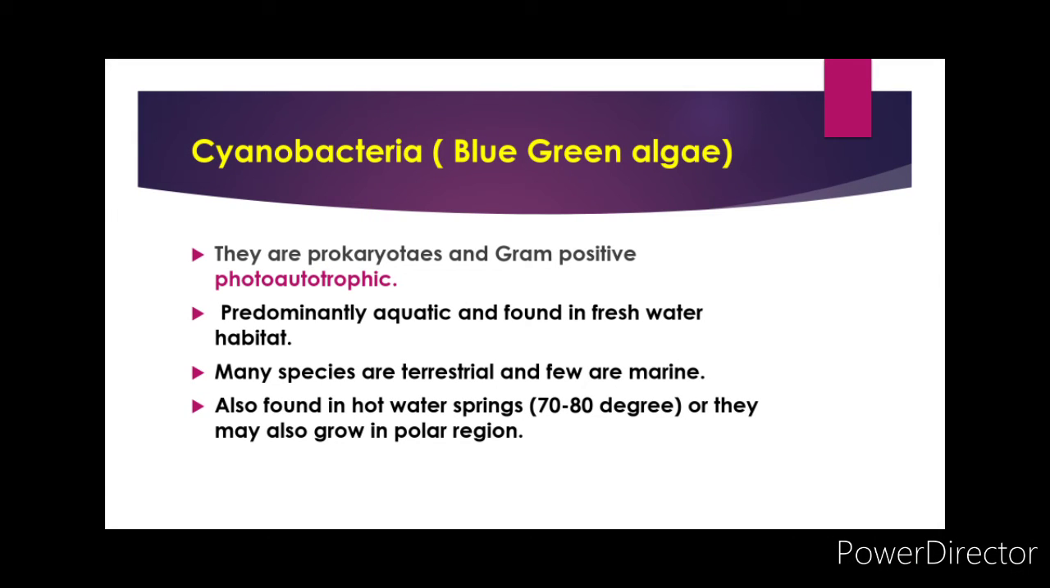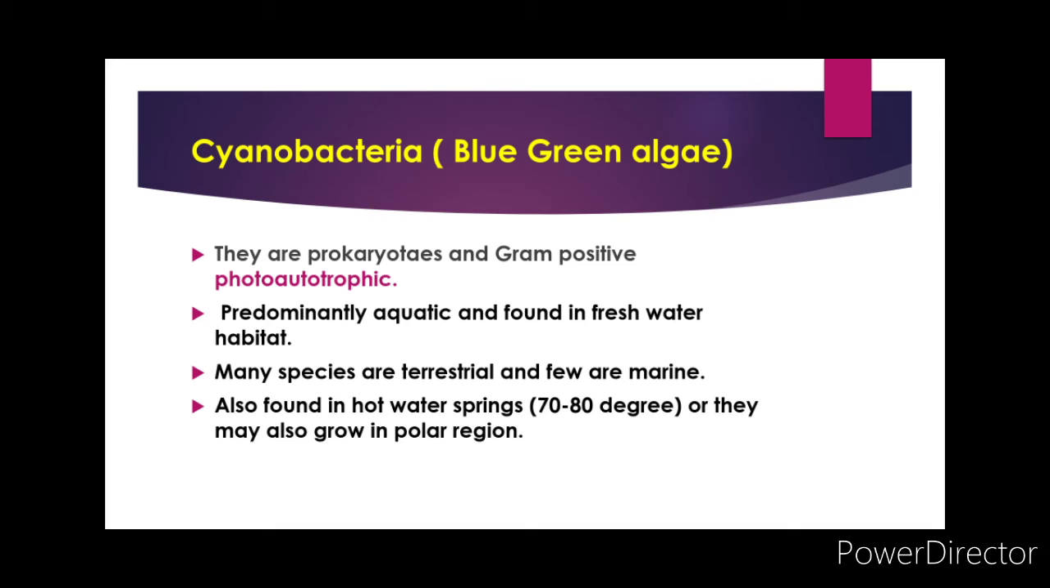Then come to cyanobacteria. Cyanobacteria, also known as blue-green algae. They are prokaryotes and gram-positive photoautotrophs, predominantly aquatic and found in freshwater habitat. Many species are terrestrial and a few are marine. Also found in hot water springs at 70 to 80 degrees, or they may also grow in the polar region. So these are the characteristics of cyanobacteria.